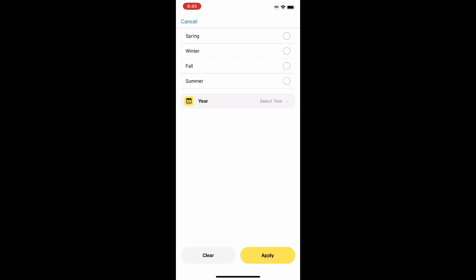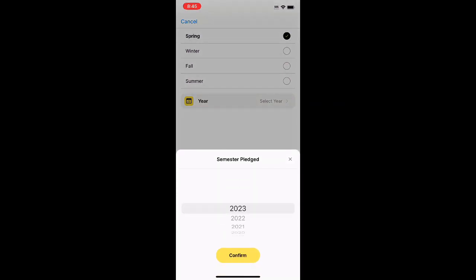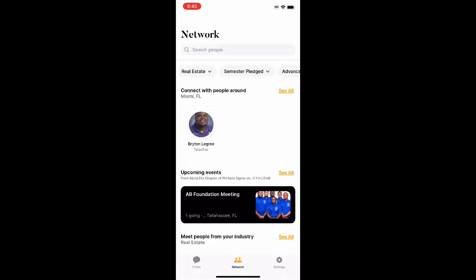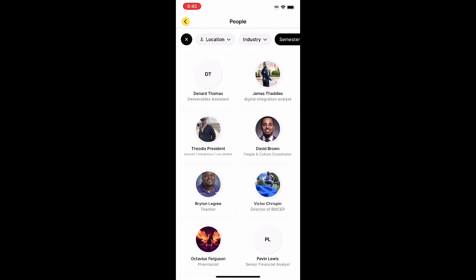The actual semester pledge, of course, for the most part, our lines are kind of all over the place. But let's say, for example, if we just want to look at a particular line, I'll do my line, which is spring 15. I could just do that particular filter, and this is all my line brothers that have already created a profile on the app.